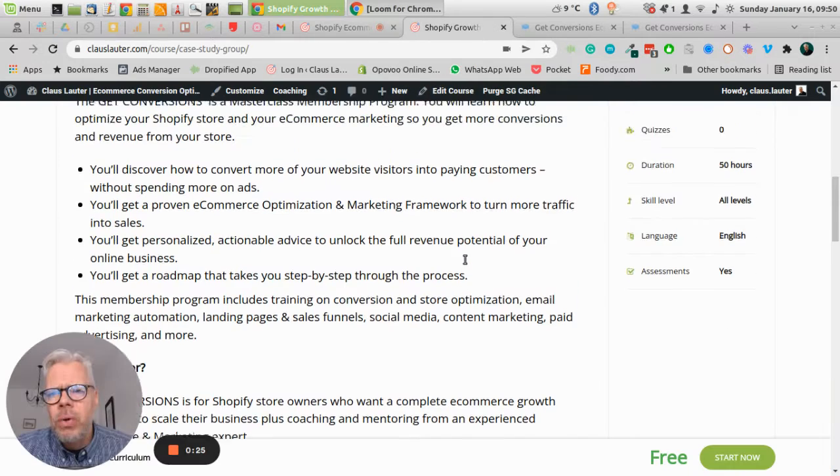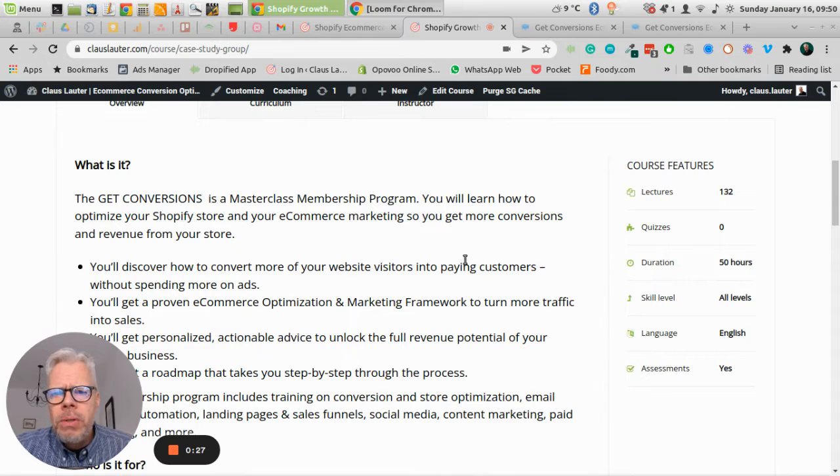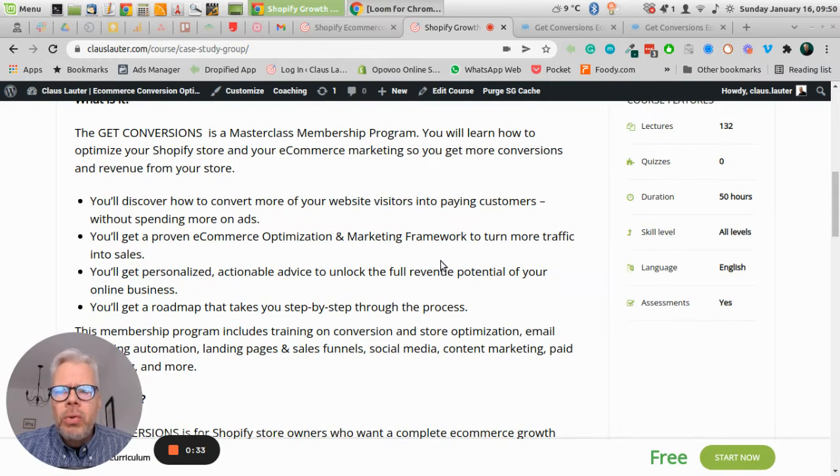Let's go into the program itself. In the program, you will learn how to optimize your store and your e-commerce marketing so that you get more conversions out of it. You will get a proven e-commerce optimization and marketing framework, and you get personalized, actionable advice to unlock the full revenue potential of your business. With the Get Conversions program, you get a roadmap that takes you step by step through this process.